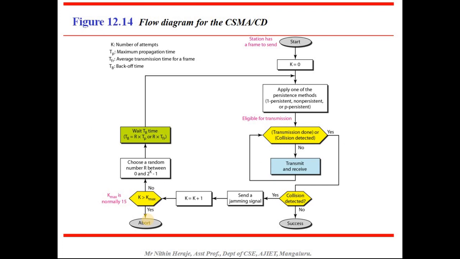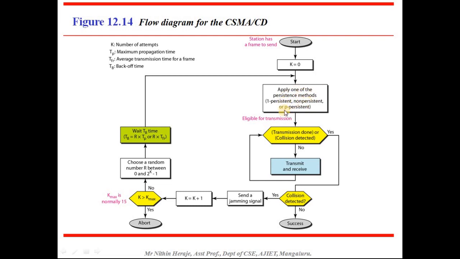So this gives you the flow diagram of CSMA CD. Here K is the number of attempts, TP is the maximum propagation time, TFR is the average transmission time for a frame, and TB is the back-off time. It starts here. We have already seen this for Aloha. Now we'll check what it is for CSMA CD. The station wants to transmit, so it sets the K value to 0 and applies any one of the persistent methods.